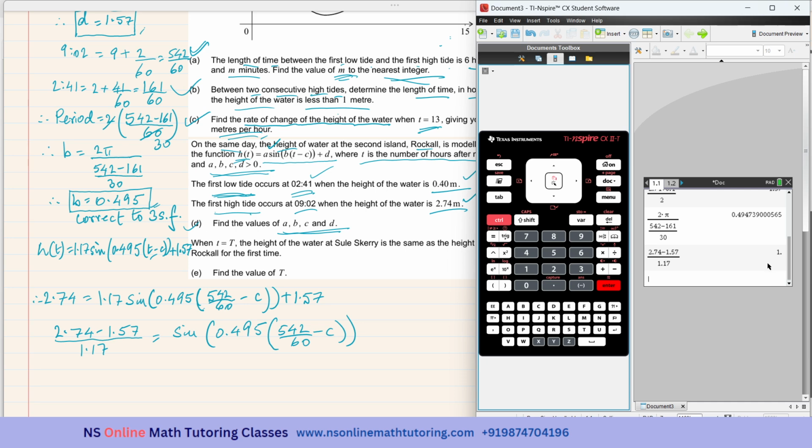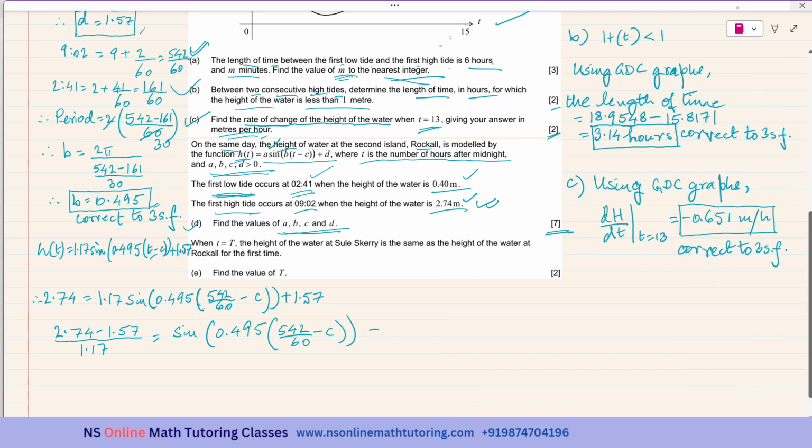It is 1. Okay. So this implies 1 is equal to sine of 0.495 times (542 over 60 minus C).